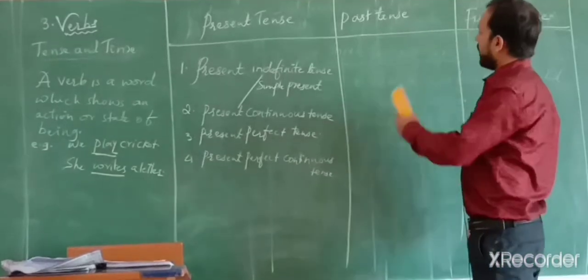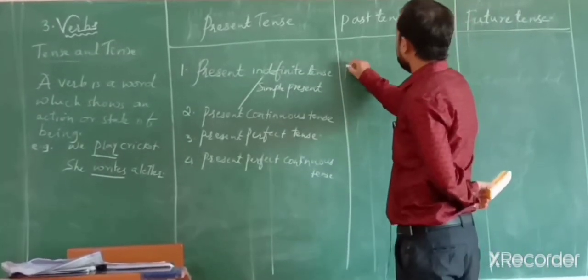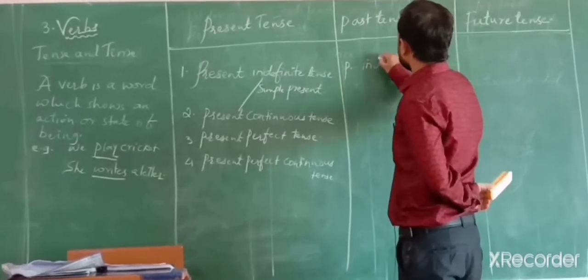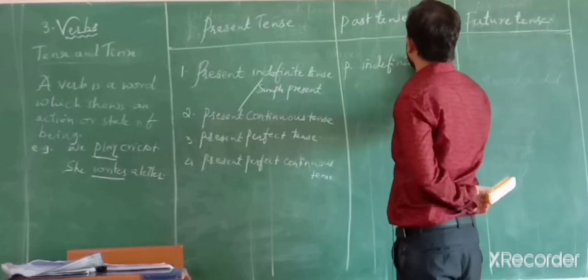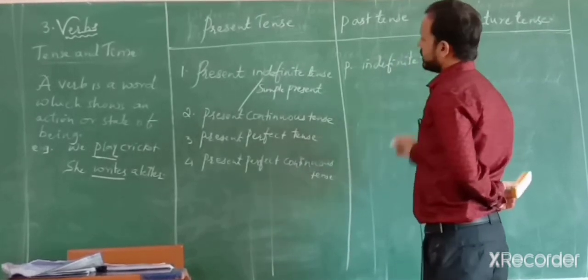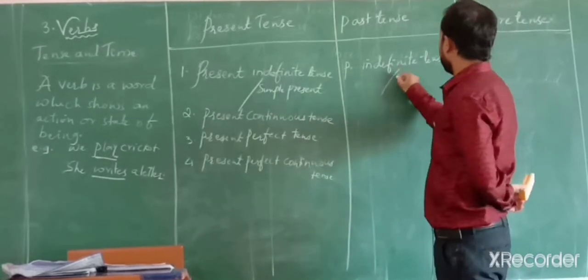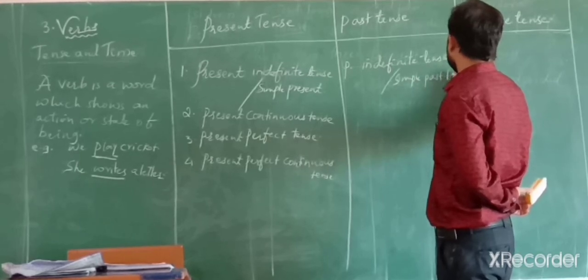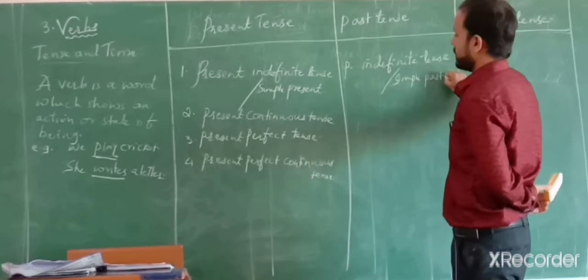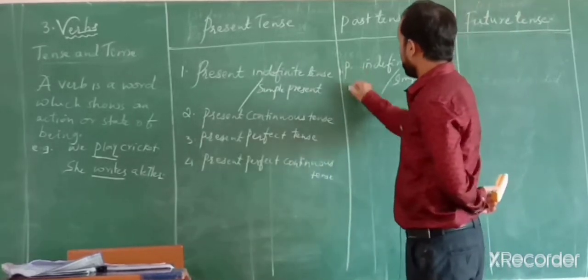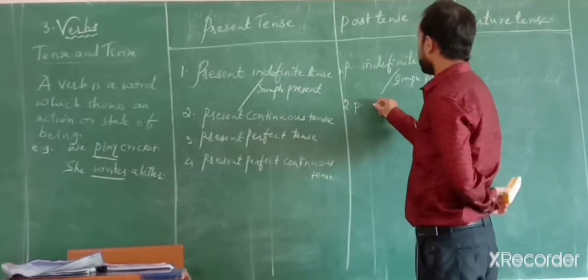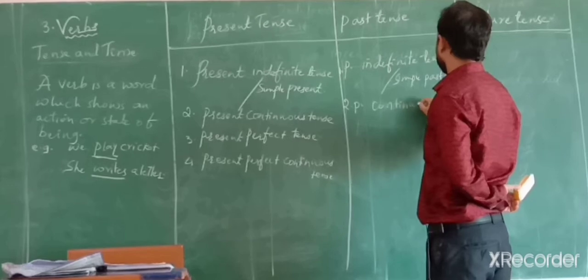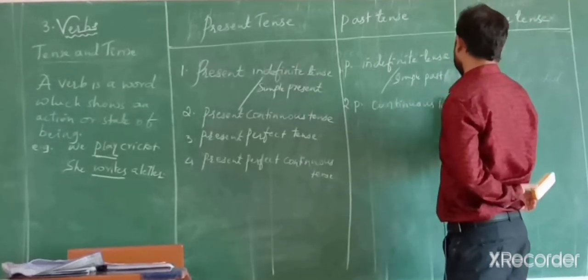So same thing with the past tense. P for past indefinite. Past indefinite tense or simple past tense. Number 2 is past continuous tense.